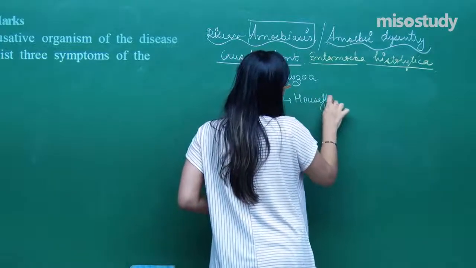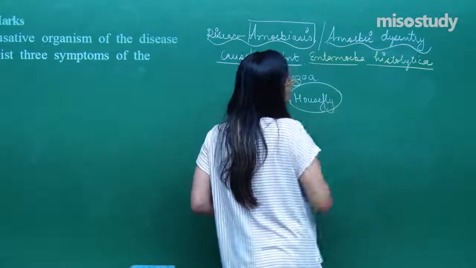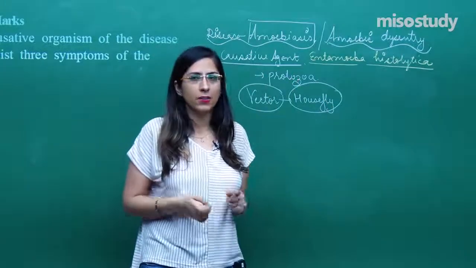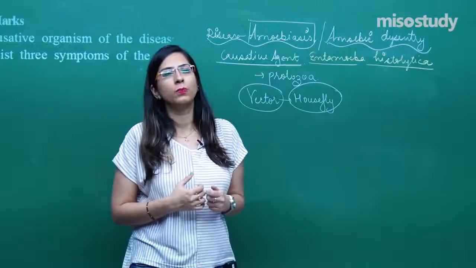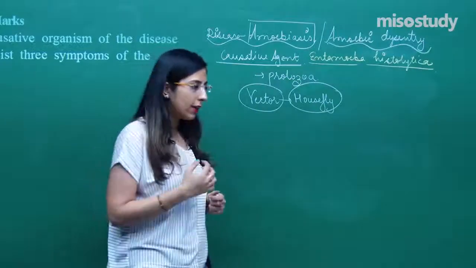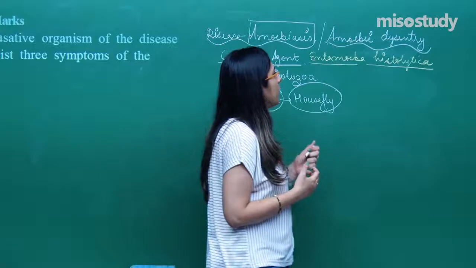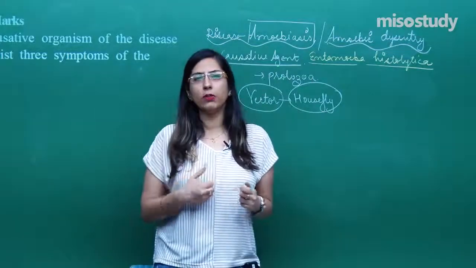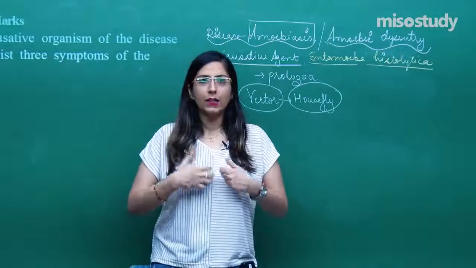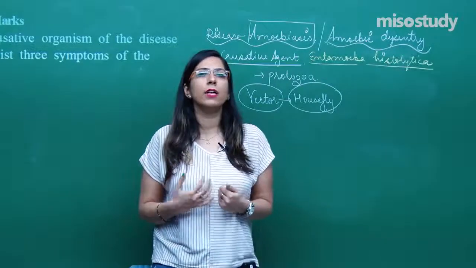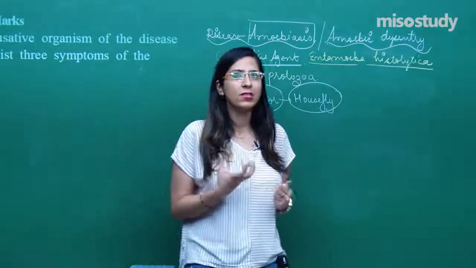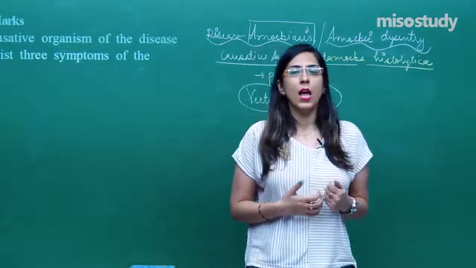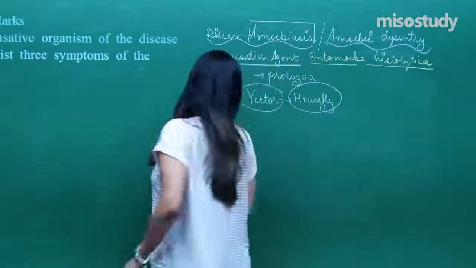Whenever a housefly sits on feces, and later consumes such things, those Entamoeba histolytica enter into our body. When they enter into our body, they cause changes within our intestine. Lesions are created in the intestine, and they feed on the mucosa of our intestine, due to which the symptoms are